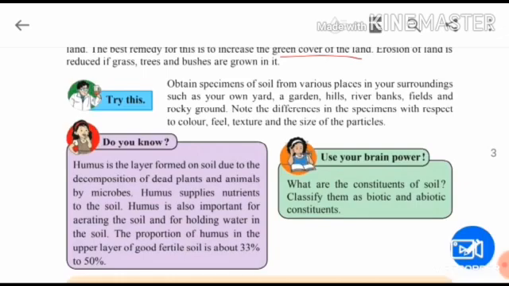Collect some samples of soil from the hills. Go to river banks, fields, some rocky ground, some ground where you play. From there you can collect the soils and note the differences. You have to note the difference in the soil, what color it is and so on. You have to feel the texture. You have to see the size of particles, and so on. So this is an activity.